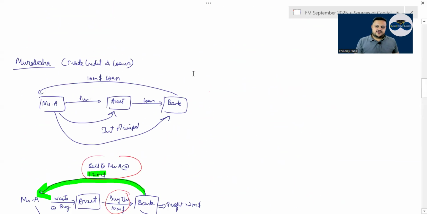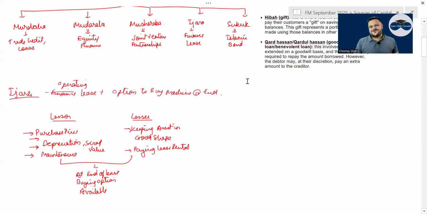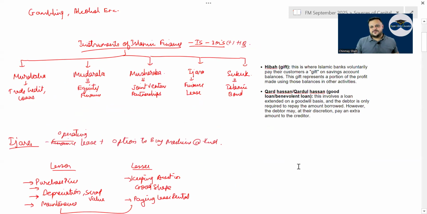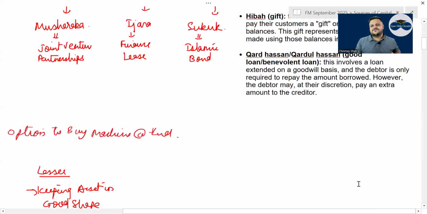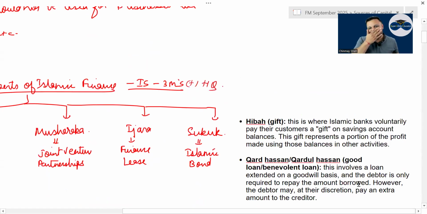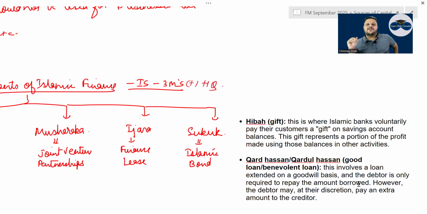And then there is Hibah, or gift. So you have your savings account. Generally, we are paid interest on a savings account. Instead of that, if you keep some FD or some balance in a savings account, some gift will be given to you voluntarily. That is called a gift on the savings account. The gift represents the portion of the profit made using your balance in other activities. They have used the savings account balance.